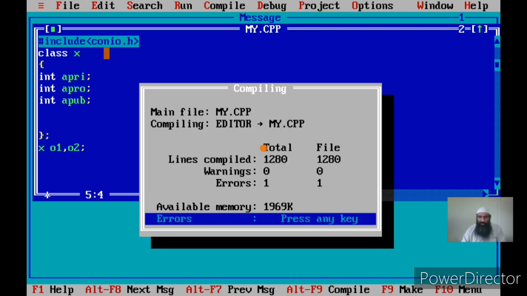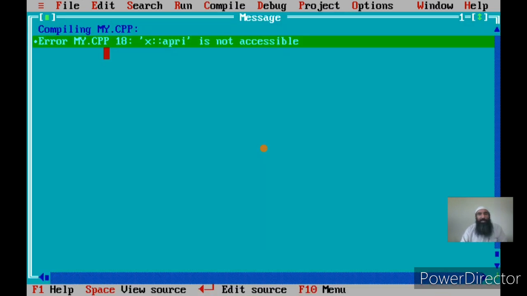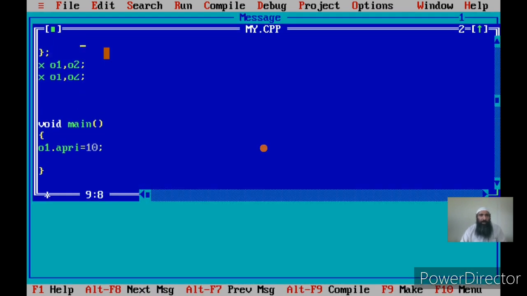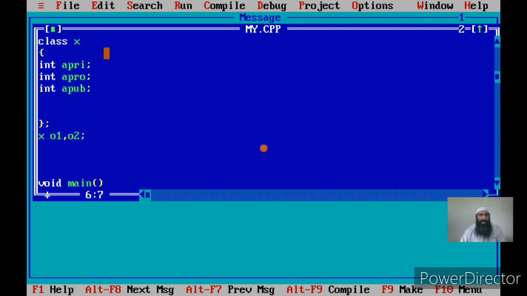Since I am accessing a private member, what does it say? A prime is not accessible. Now how can we make it accessible? We have to make this variable public.